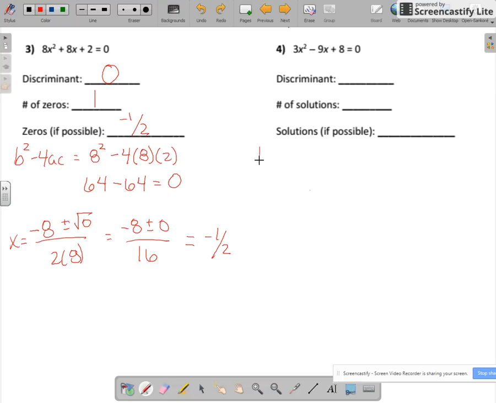Number 4, again, we find our discriminant, b squared minus 4ac. So b is negative 9. Negative 9 squared minus 4 times our a of 3 times our c of 8. 9 squared is 81. Negative 4 times 3 times 8 is negative 96. 81 minus 96 is negative 15. So our discriminant is negative 15. Since it's negative, that means we have 0 solutions, so we can't find any possible ones.